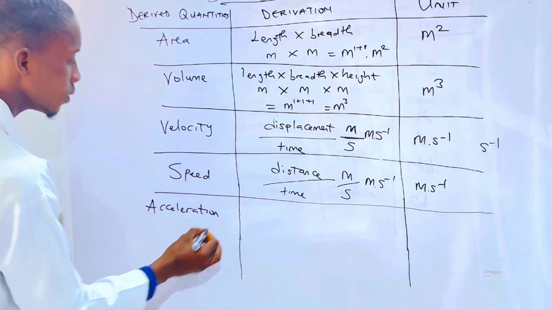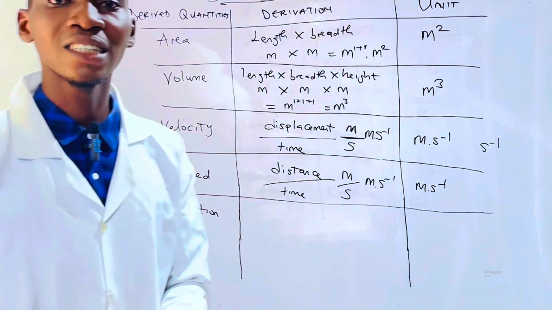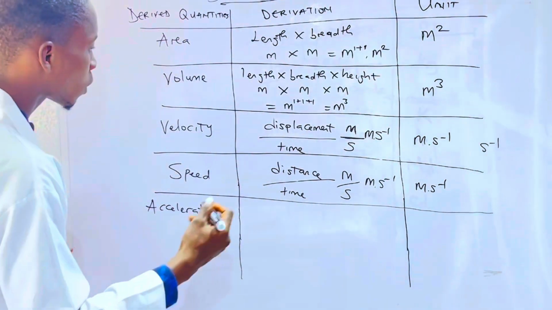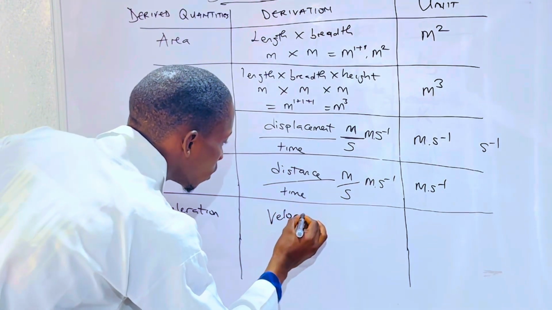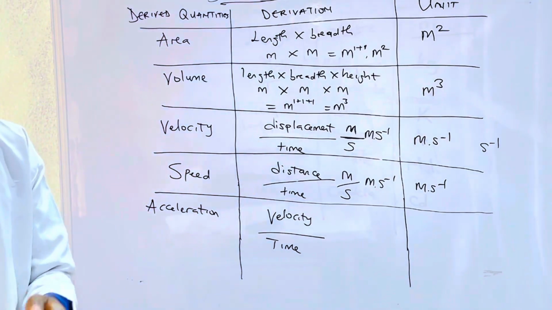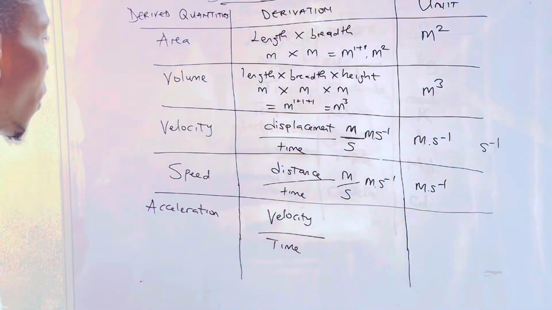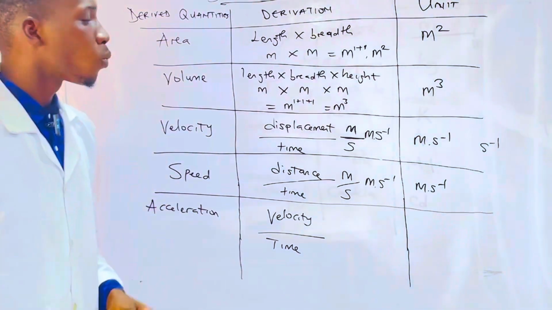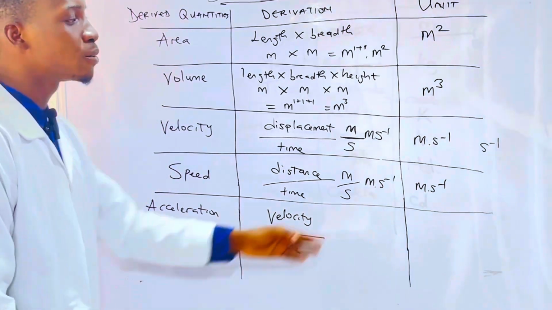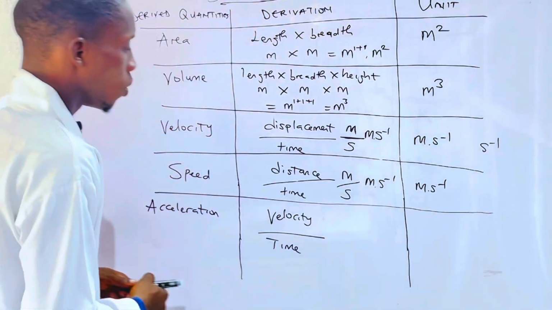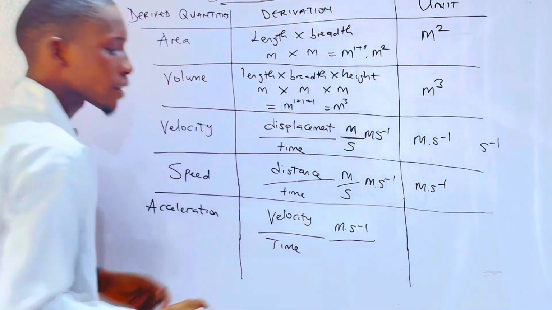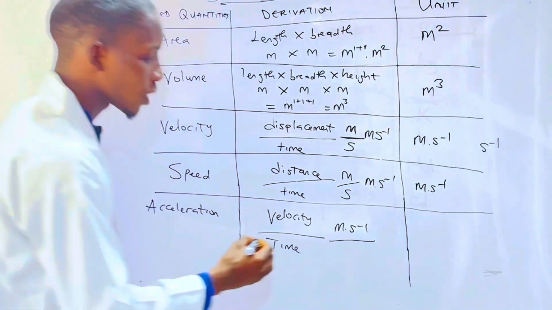Acceleration can be defined as the rate of change of velocity with time taken. That is velocity over time taken. And let's not forget, if I'm asking you now, what is the unit of velocity? Velocity is not a fundamental quantity, it's a derived quantity, and the unit has been derived here as meter per second. I'm going to bring that meter per second here, then all over time. Time is a fundamental quantity, and the unit of time is seconds.